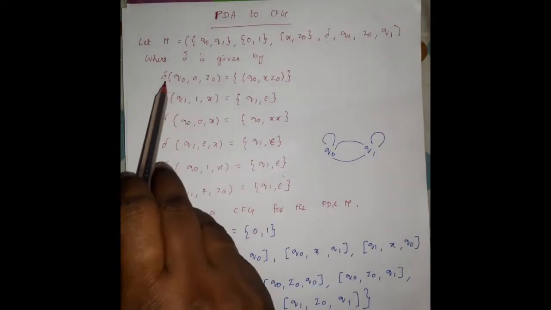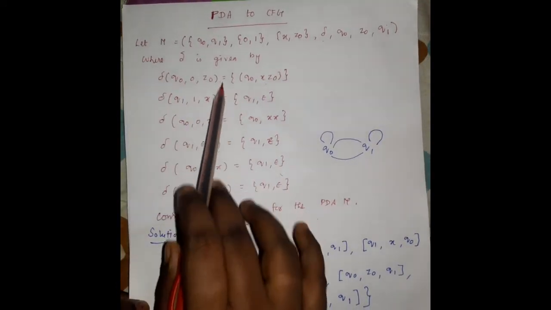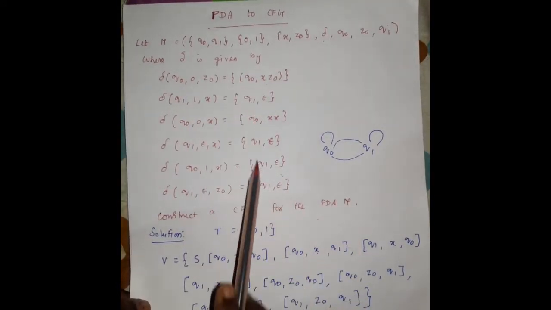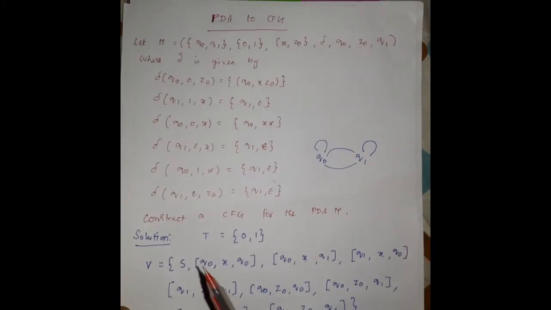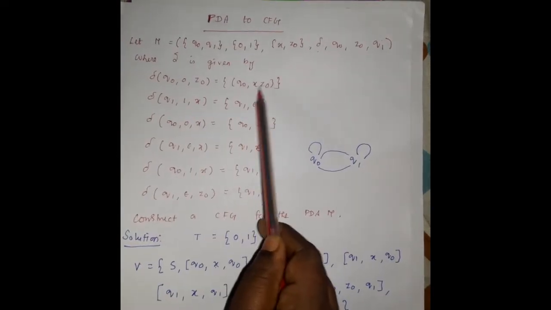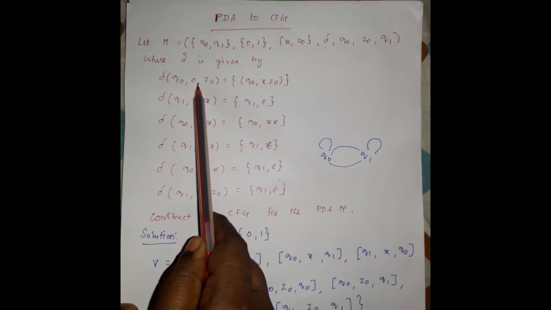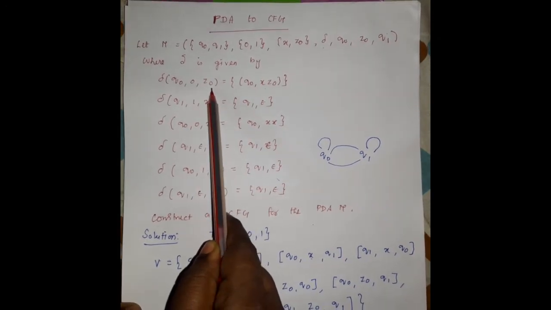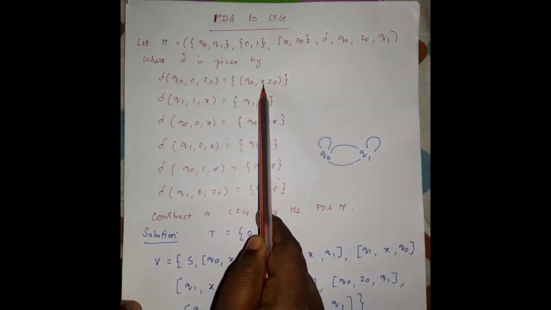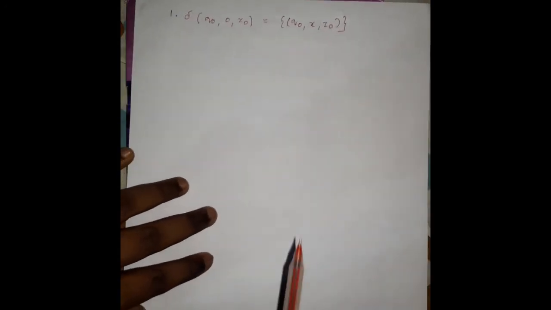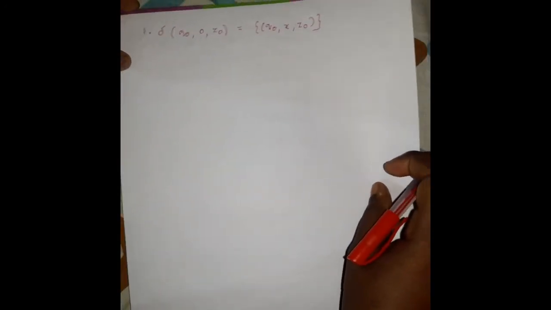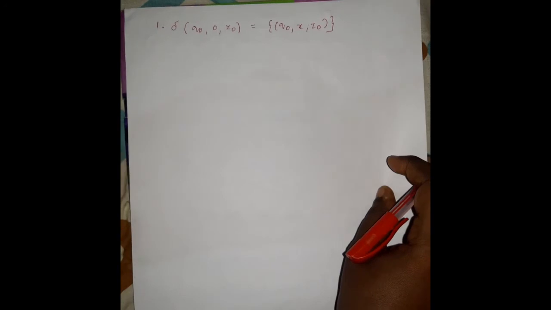We have to take the transition functions one by one, and from each transition function write the grammar for the variables. The first one is q0, 0, z0, q0, x z0. Here 0 is the current input symbol, z0 is the bottom of the stack element, and the stack elements are x and z0. The next state is q0 and the current state is q0. So we write the first transition function from the given problem.